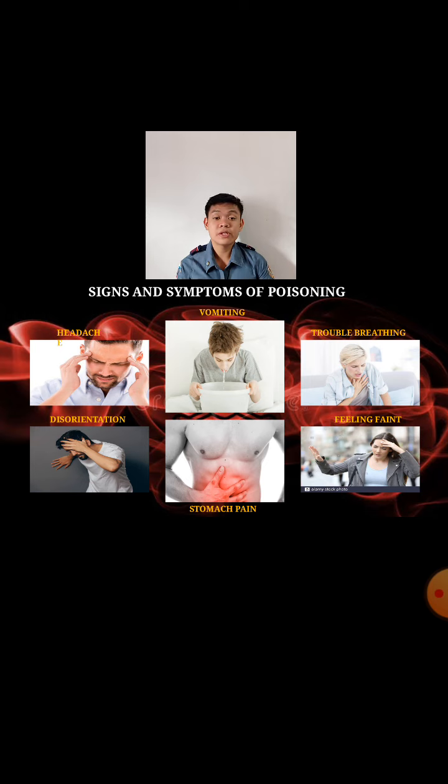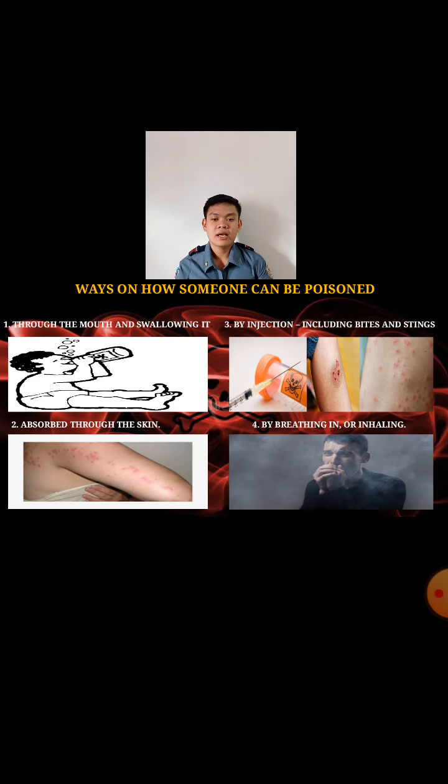A sign of poisoning with tricyclic antidepressants, which can cause fainting. And next, ways on how someone can be poisoned. Number 1, through the mouth and swallowing it.